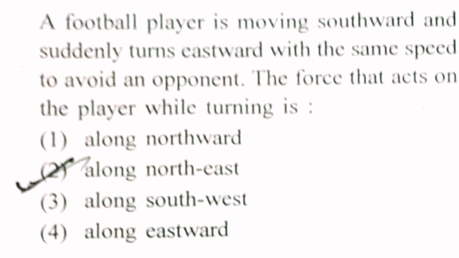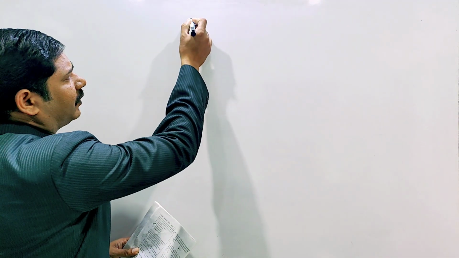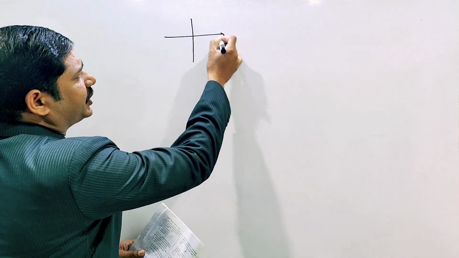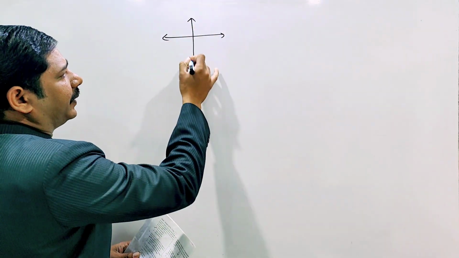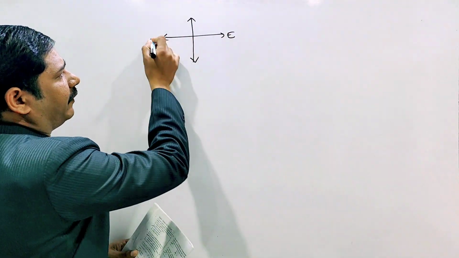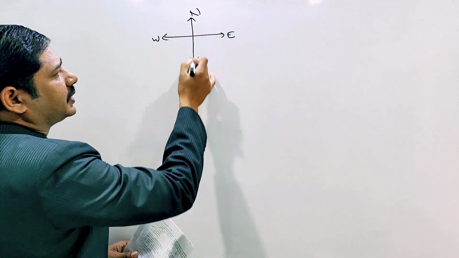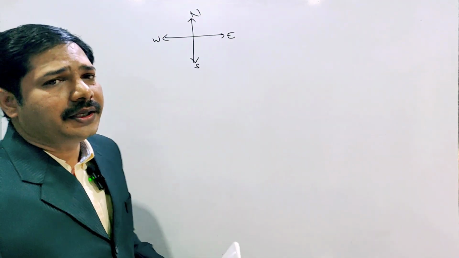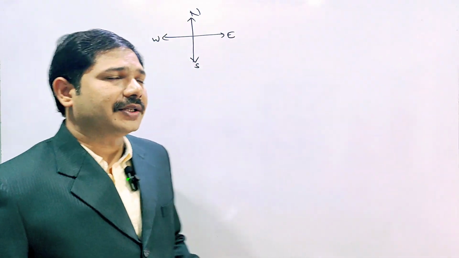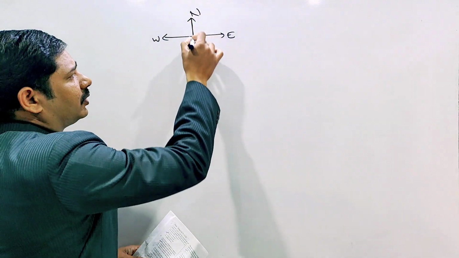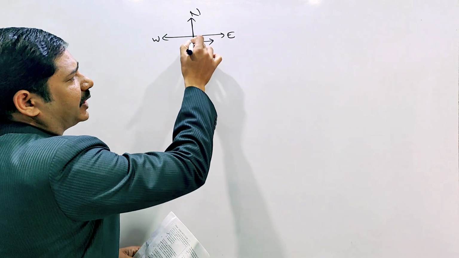We discussed the relative velocity topic, and in that, about directions. The directions first we will write: east, west, north, south. Here the football player is moving towards the north. Suddenly he moved eastwards.